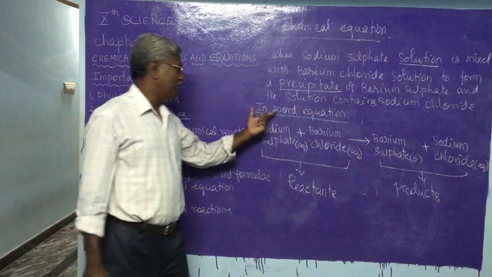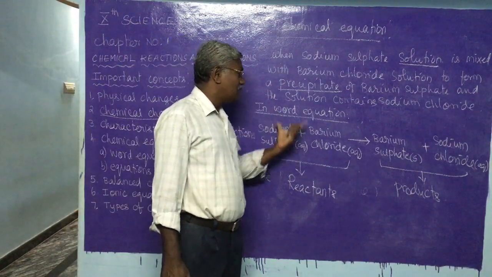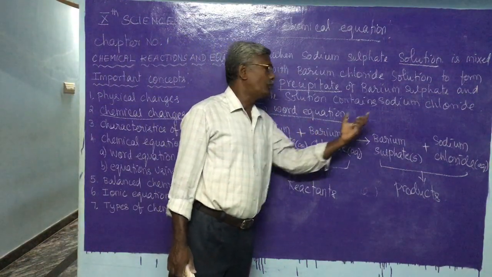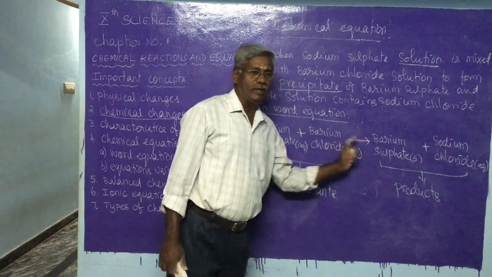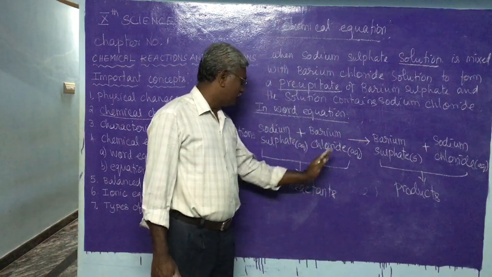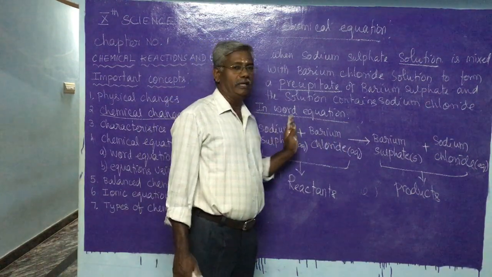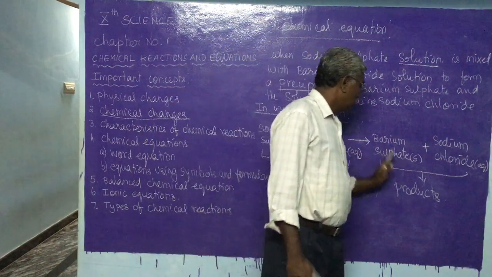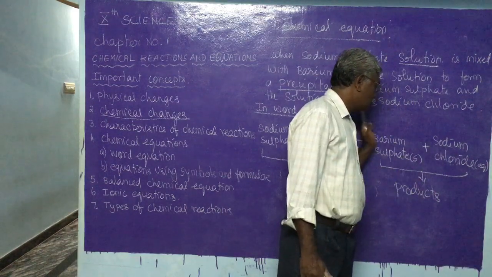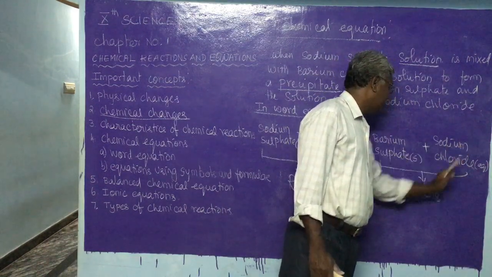So in the word equation, simply the words of the reactants and the products are written. The words of the reactants should be written on the left side of the arrow of the equation, and the words of the products on the right hand side of the arrow.